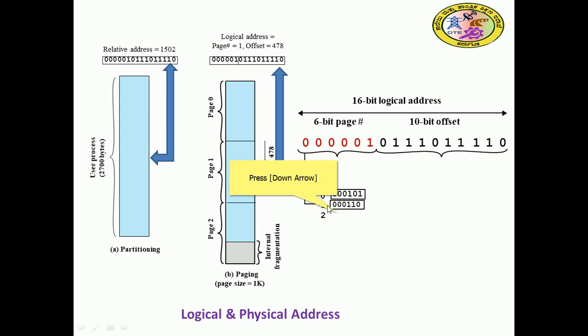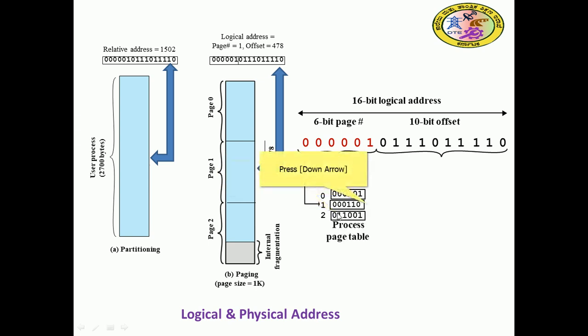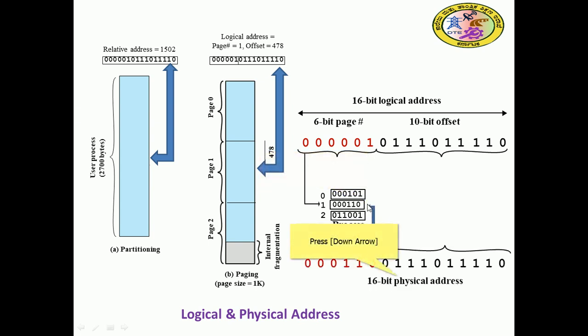So we have the page table, the process page table. The 00110 will help us compute the physical address. 00110 is recorded here, right? The 001 comes from here and points to the page table. From the page table we can draw the frame number, that is 00110, and the remaining 10-bit offset is stored as it is. So this is the process of converting the logical into the physical address.